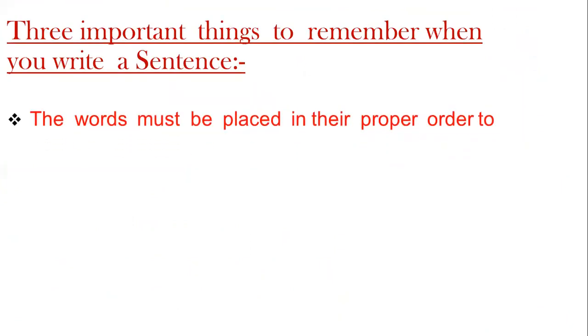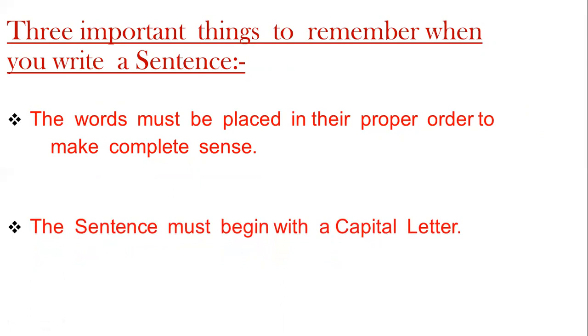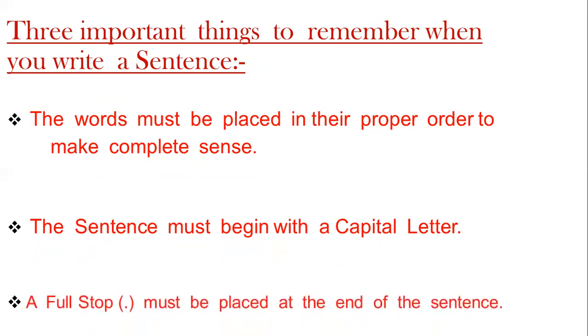Then, the three important things we must see when we are writing a sentence. Number one, the order must be correct. The order in which you are writing must be correct. Number two, the first letter must be capital. The sentence must begin with a capital letter. Capital letter means the big letter. Okay, kids? The big letters. Then full stop. The dot is very important when you are finishing the sentence; there must be a full stop.